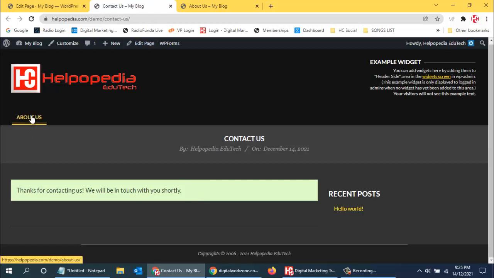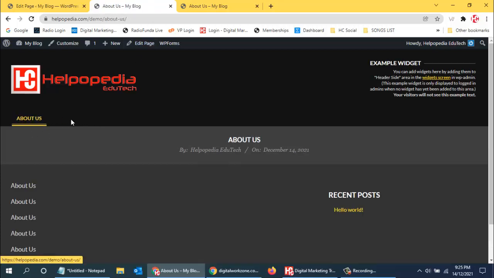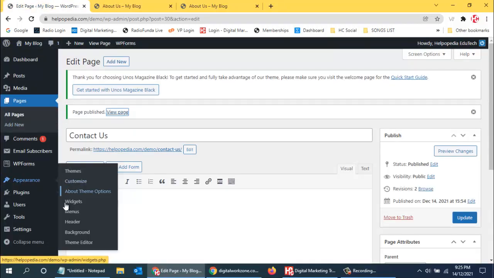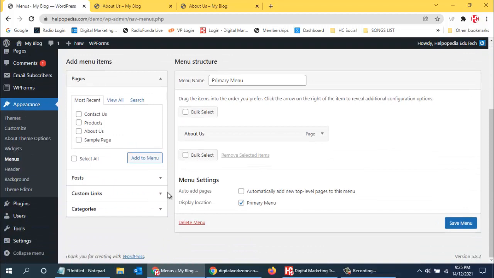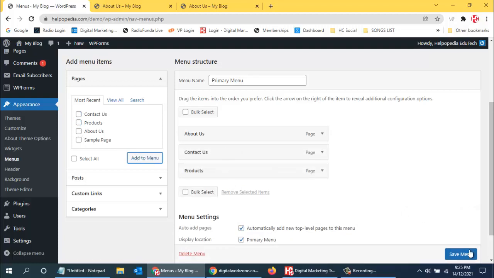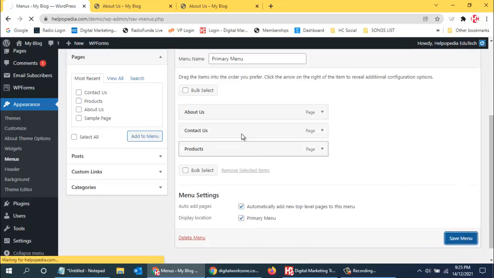But the contact menu did not come up over here. So for that we can go to appearance and go to menu. You might think that every time I need to come over here. No, it's not like that. This is just to arrange the menu. If I use this, automatically add new top level pages to the menu, it will automatically add. So now I click, about us is already there. I use products and contact us. I'll click add to menu and then it will come up and then I can click on save. So now this menu will come up in this order. Now if I want to change the order, say I want contact us at the last, that also I can do.